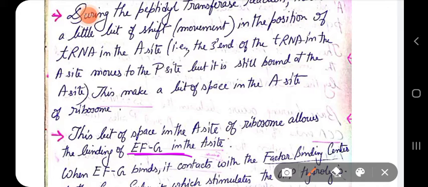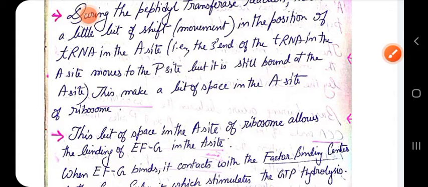Okay, or you can say initiator tRNA if you are going for the first elongation process. And why is it located to the P site? So that it can carry out the peptidyl transferase reaction as catalyzed by 23S rRNA. So that space will be enough for the EFG to come and bind. Okay, so this bit of space in the A site of the ribosome allows the binding of EFG.